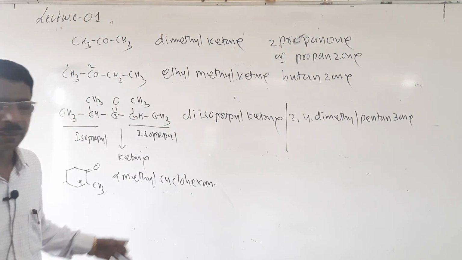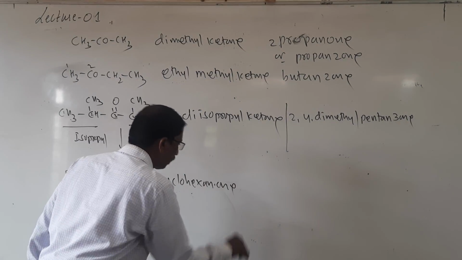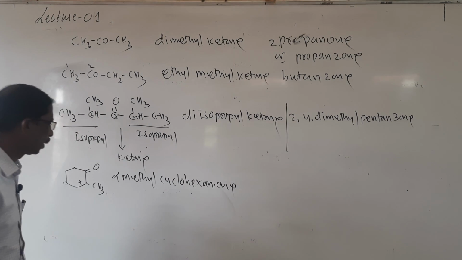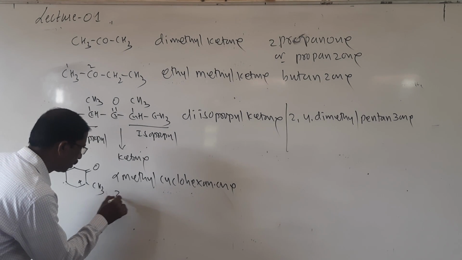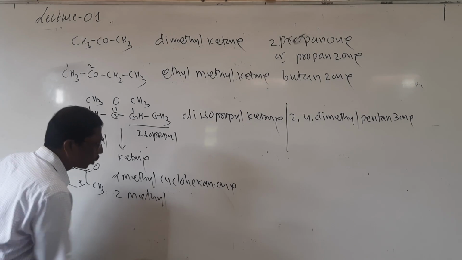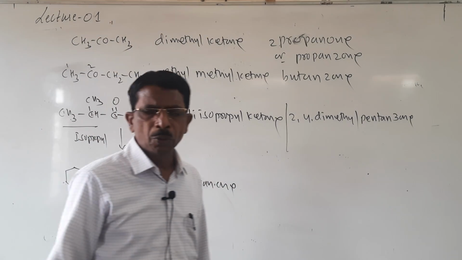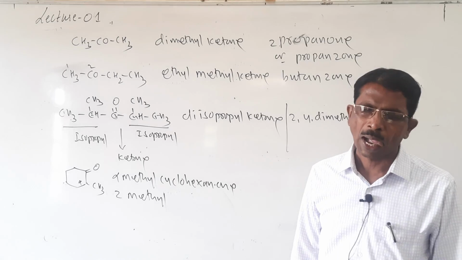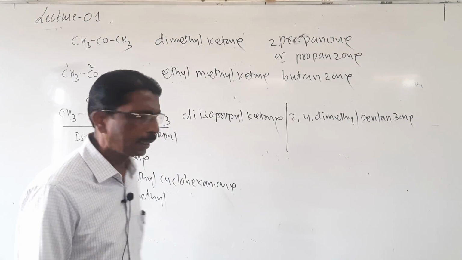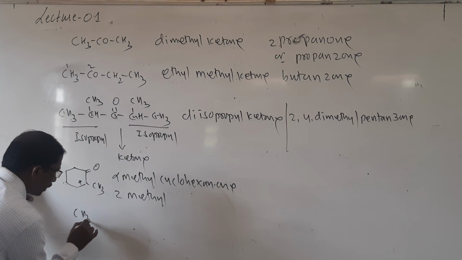The common name and IUPAC name are both the same. In the IUPAC name we are using 2-methylcyclohexanone.